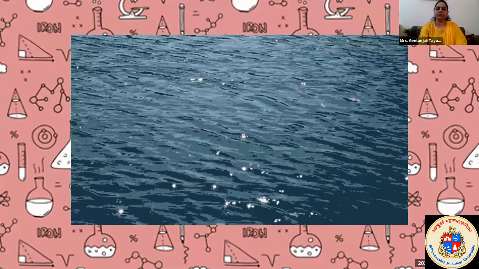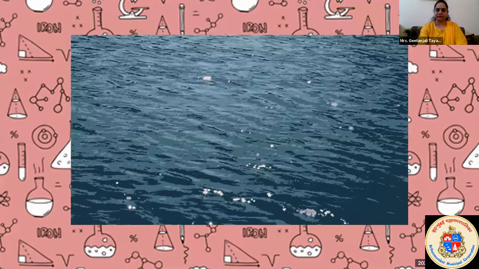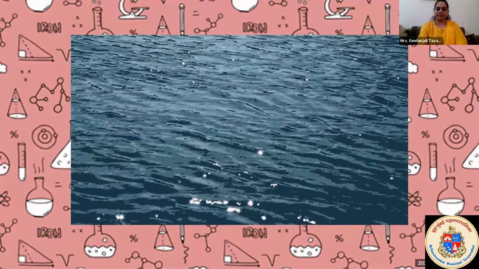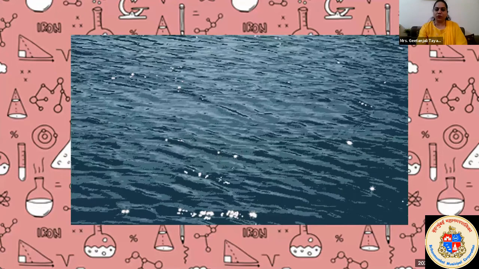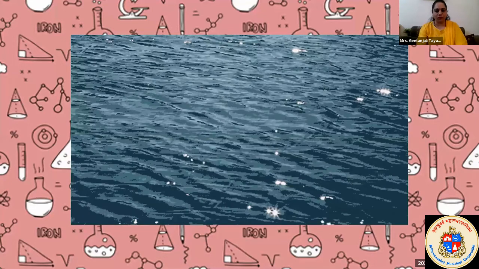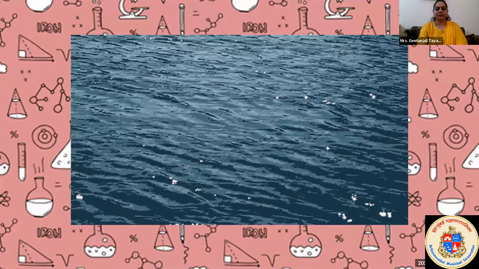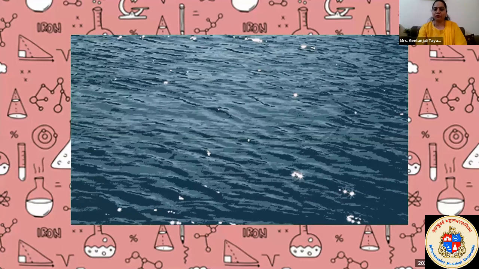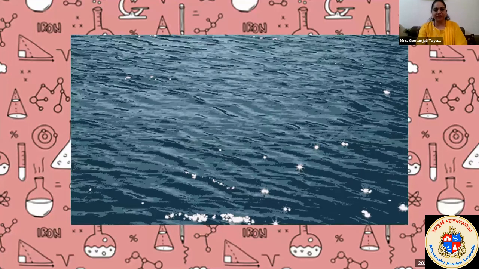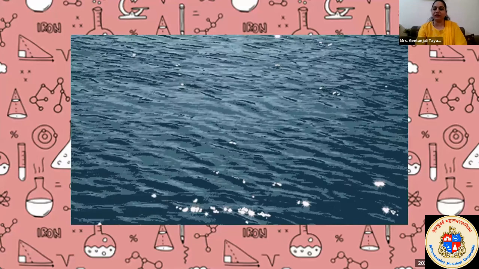Yes, this one. Random motion. How is this water traveling or moving? What do you observe on the surface of the water body? Whenever you observe a wave type of motion, that means it is what? Oscillatory. Correct, very correct. This is oscillatory motion.